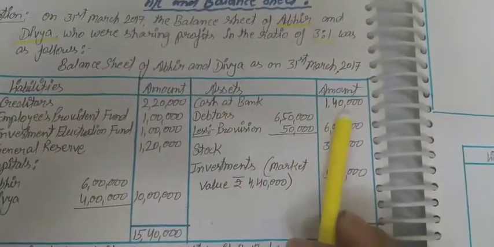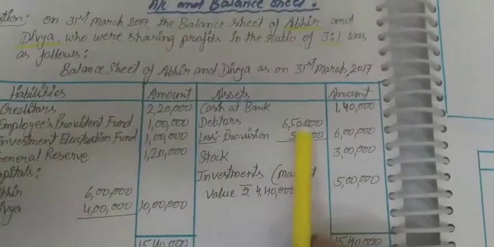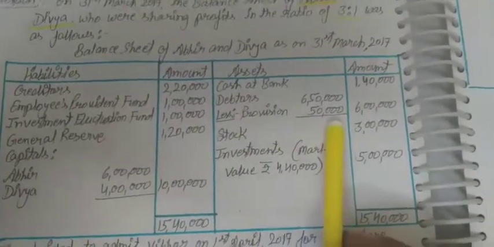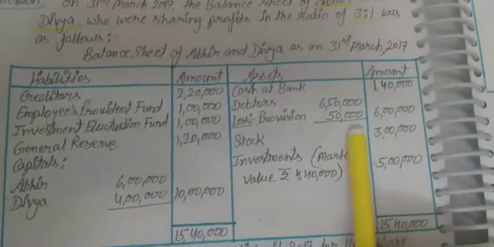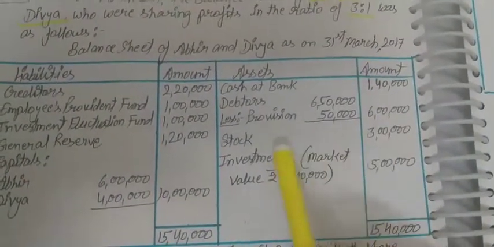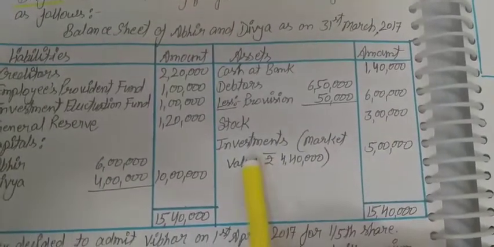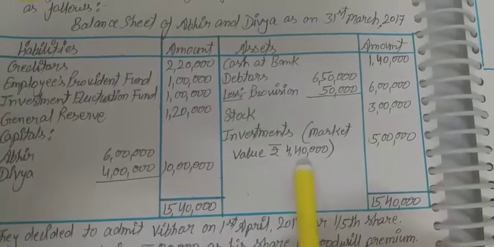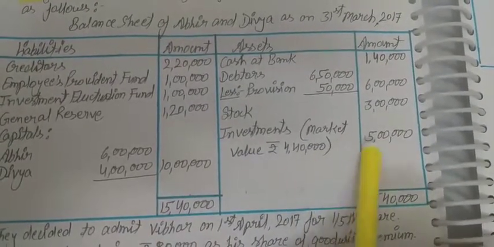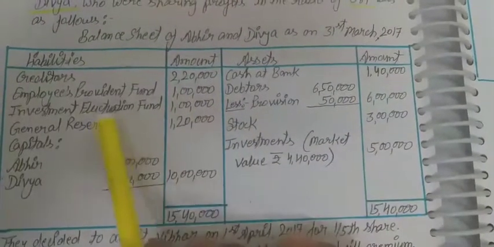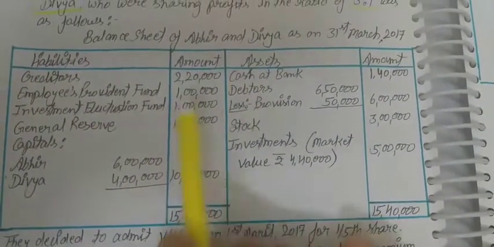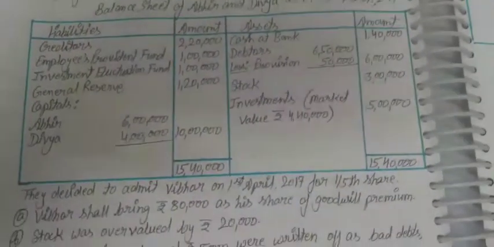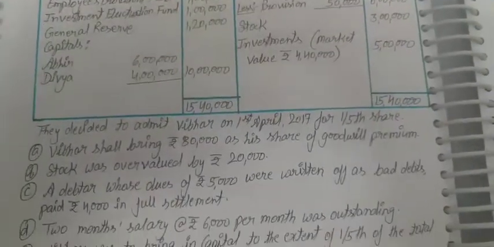Asset side: cash at bank 1,40,000, debtors 6,50,000, and the provision for doubtful debts, that is 50,000, already mentioned in your balance sheet. So the final debtors are rupees 6 lakh. Stock 3 lakh. Investment book value is 5 lakh, but the market value is 4,40,000. So this balance will be treated with the investment fluctuation fund. What the treatment will be, till then you have to think. And now I am reading the question and the problem forward.